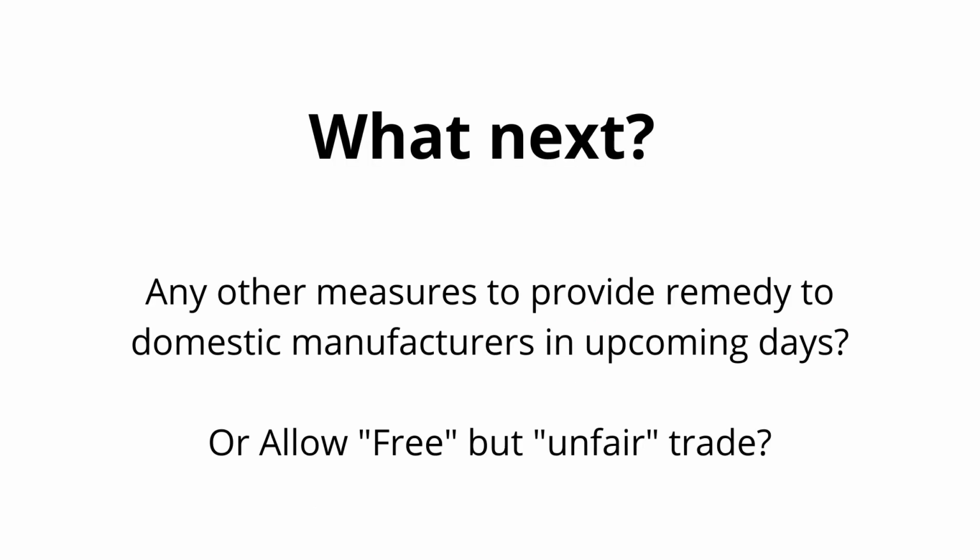Now, having understood the trade remedial measures, we will discuss what will be the next step in regard to protecting domestic manufacturers. While many stakeholders in India outcry any such measures and call for free and fair trade for solar PV cells, we don't incline to accept this as this looks free but unfair trade. This unfair trade is even supported by the import data for solar PV cells and modules in the country. This calls for some measures by government to counter this unfair trade. So, we will see now what other steps are underway.